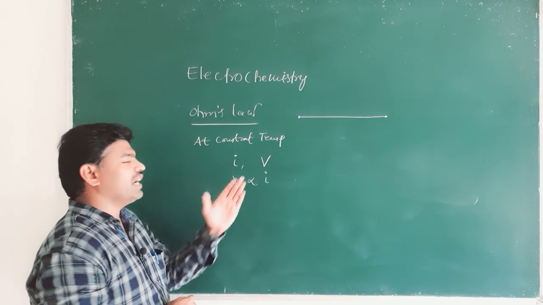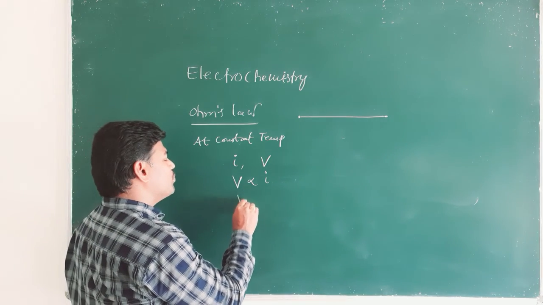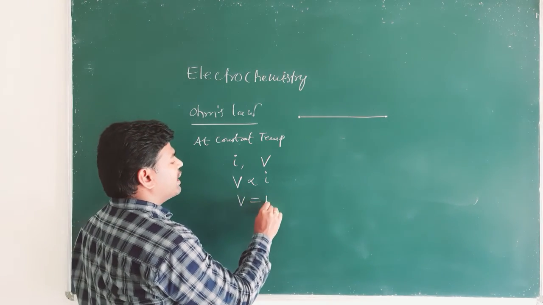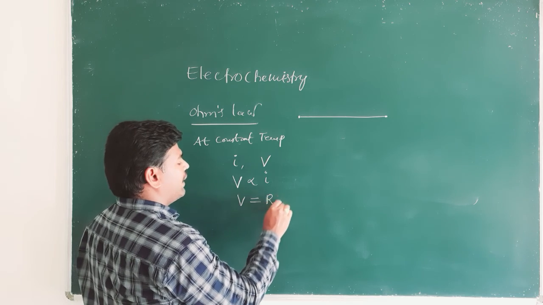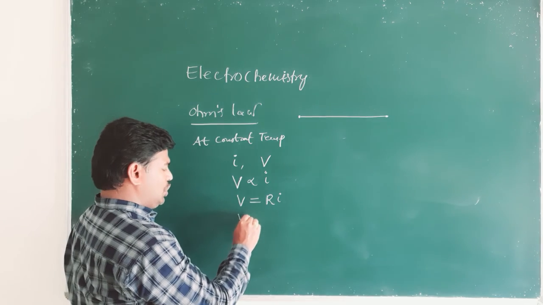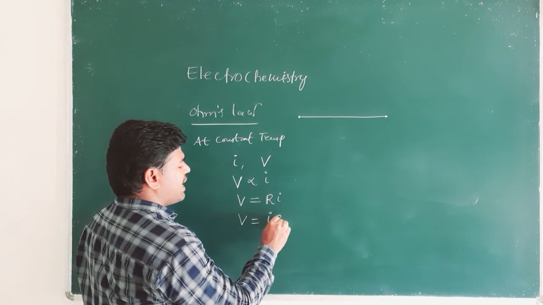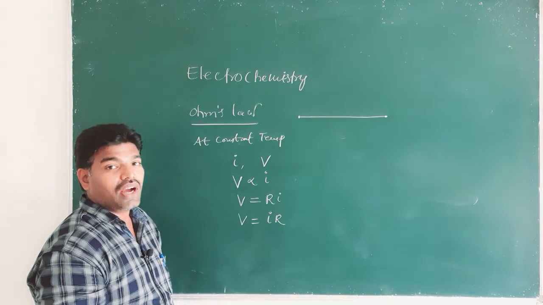So V is proportional to I, and if we remove the proportionality sign and introduce a constant R, we write V equal to IR.